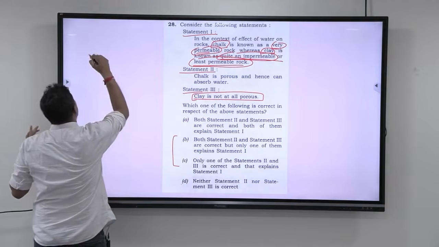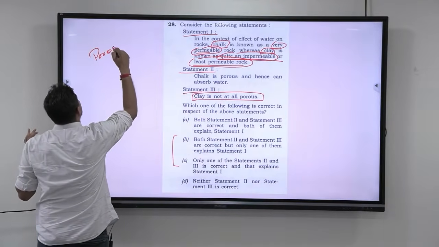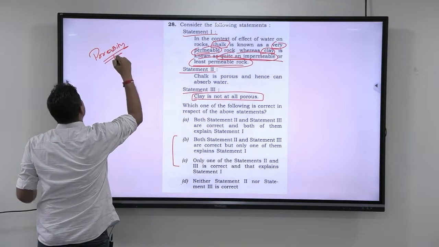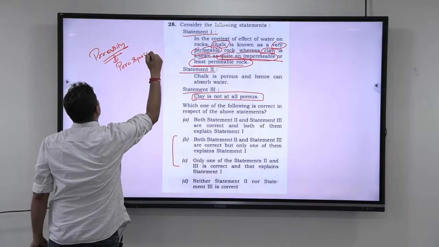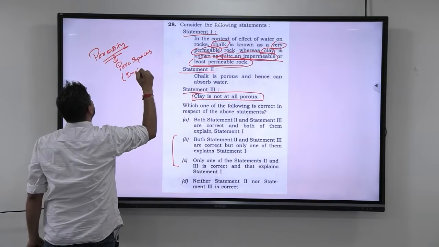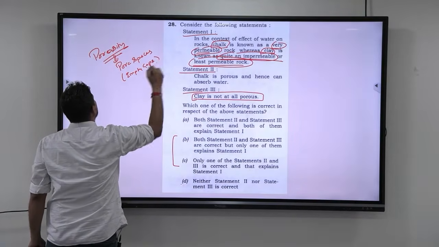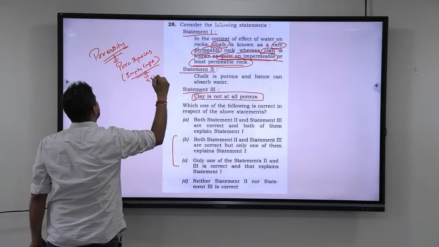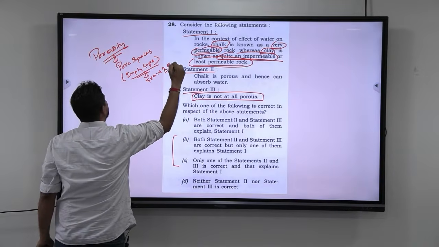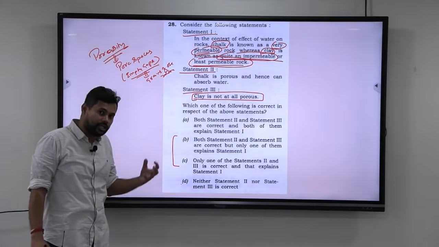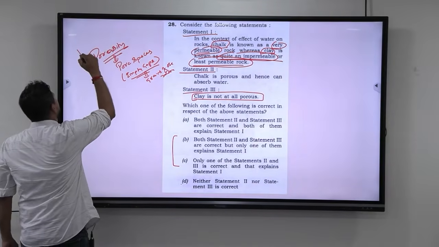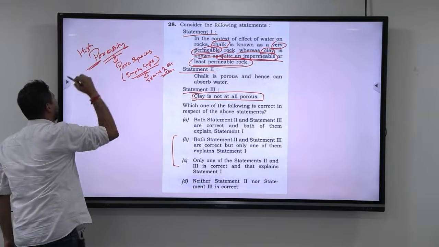Now, what is porosity? Porosity is the pore spaces. When I say pore spaces, these are empty gaps present within the grains of the rock. Within the grains of the rock, whatever empty gaps are there, that is what is known as pore spaces. The greater the pore spaces, the higher the porosity.